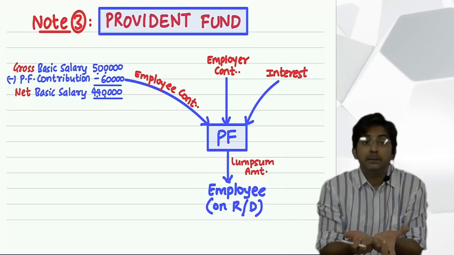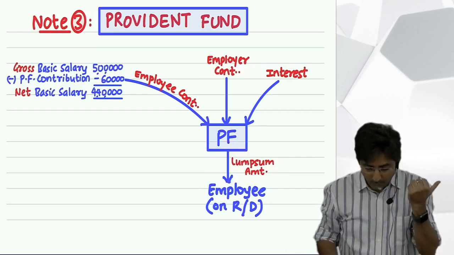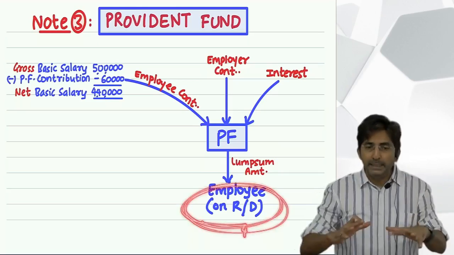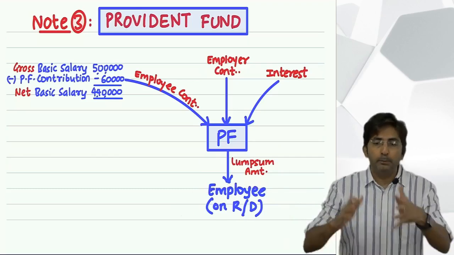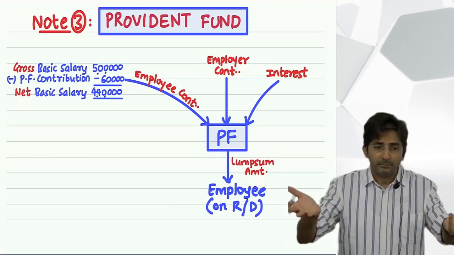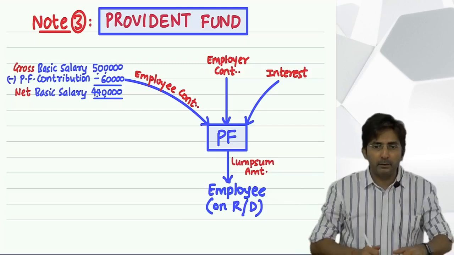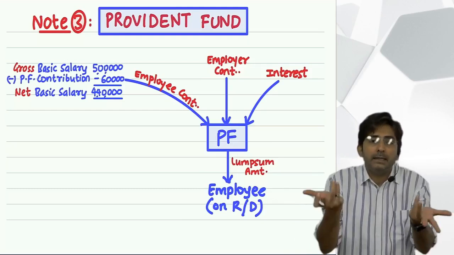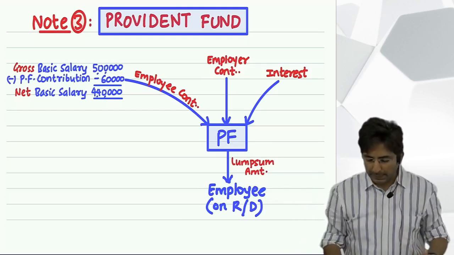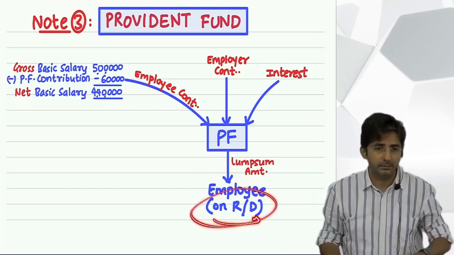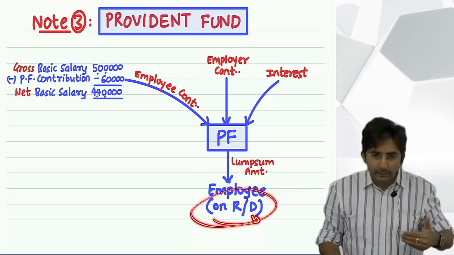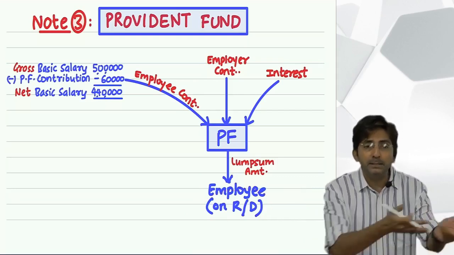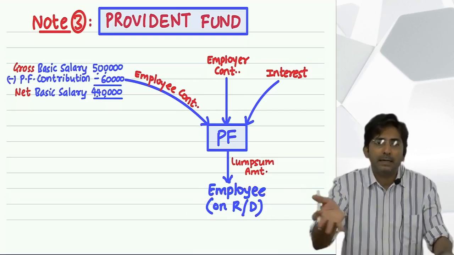But when will he receive? On retirement or death? Actually he gets it on retirement. But if before retirement he dies, then on death it will be given to his family members. But if he doesn't die, then whenever he retires, he will get it. So you can say on retirement or death, whichever comes first. So if death comes first, he will get it on death, meaning his family. If he doesn't die, then on retirement he will get.